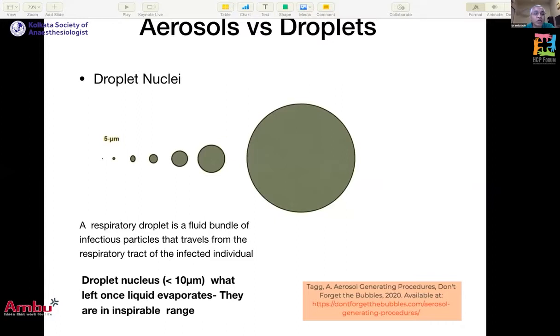A droplet nucleus is a respiratory droplet which is sort of dehydrated. Once the liquid evaporates, the size goes below 10 micron or sometimes 5 micron. They reach that inspirable range, so you can inspire them, and this can reach the lower airway.